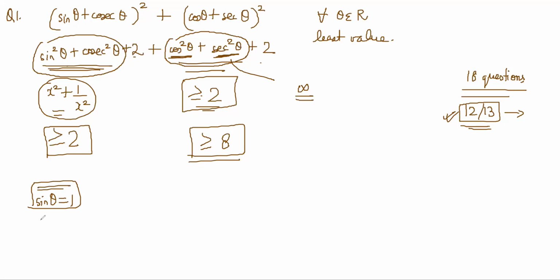When sine theta is 1, theta is equal to pi by 2. At that moment, these two terms become 2, but this becomes really large. So that is not the minimum clearly, and both of them cannot be 2 at the same time. The opposite will happen: when this becomes 2, the other becomes infinite.